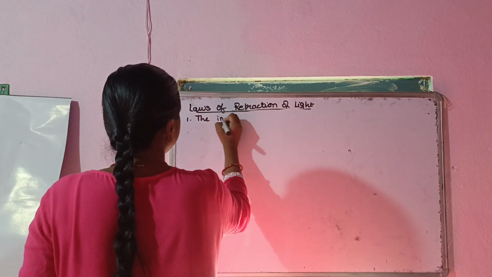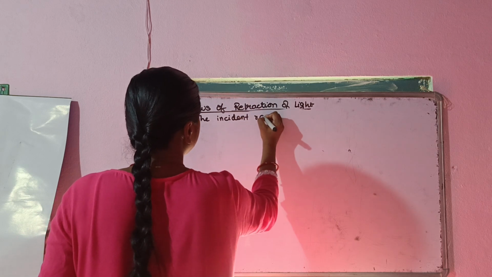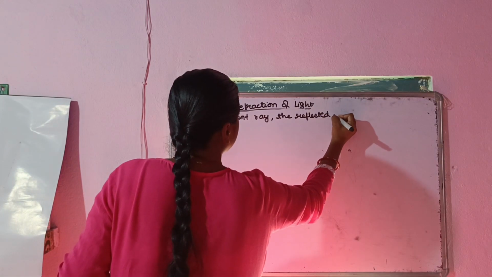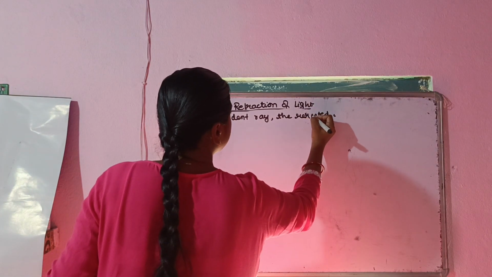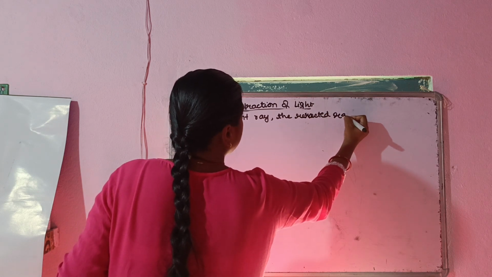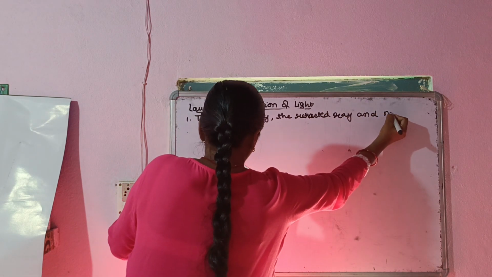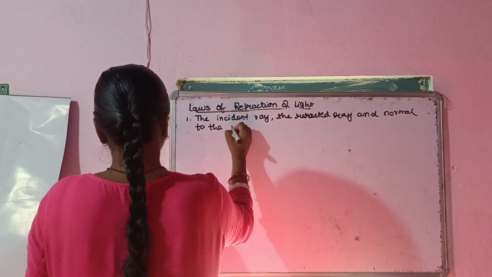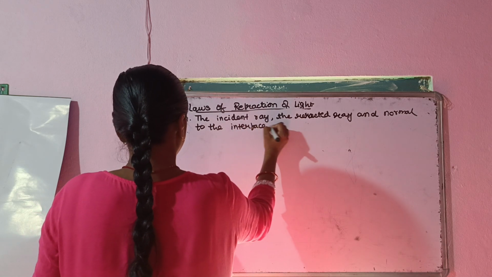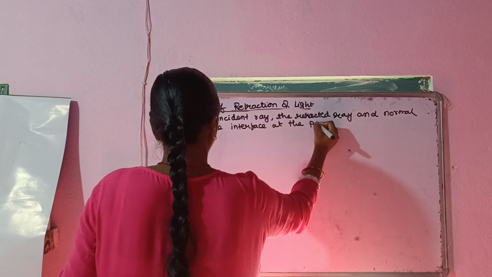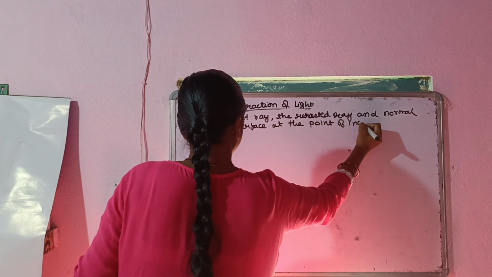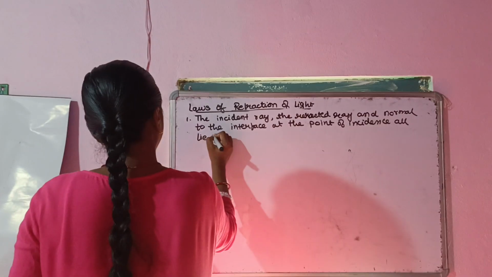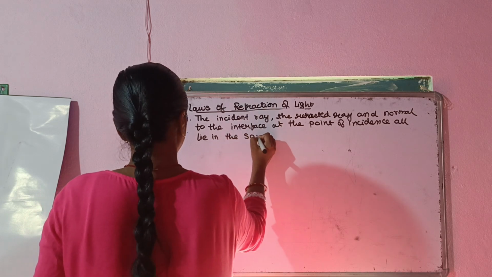First is the incident ray, the refracted ray, and the normal to the interface at the point of incidence all lie in the same plane.